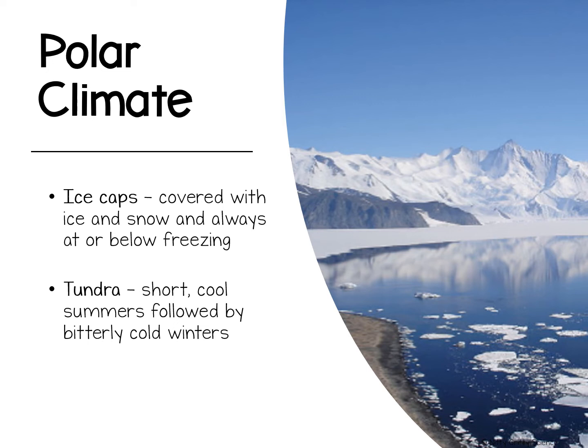The polar climate is the coldest climate region and includes the ice cap and tundra climates. Ice cap and tundra climates are found only near the poles. Ice caps are covered with ice and snow, and temperatures are always at or below freezing. The tundra climate region stretches across northern Alaska, Canada, and Russia, and is identified as having short, cool summers followed by bitterly cold winters. Some layers of the tundra soil remain frozen year-round, and this is called permafrost.